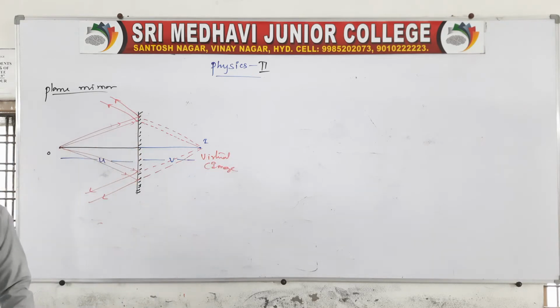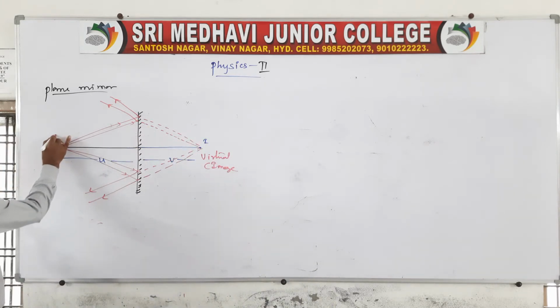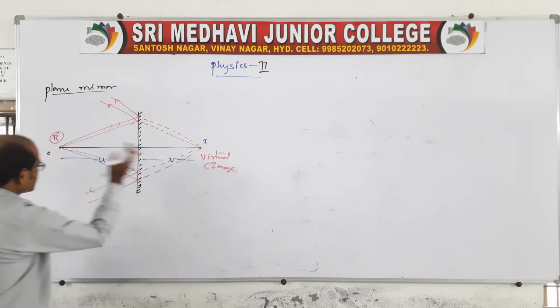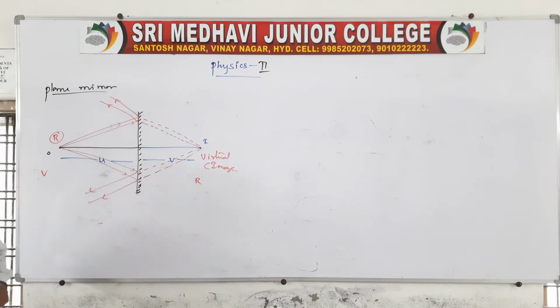A real object always forms a virtual image. Suppose a virtual object forms a real image. A real object always forms a virtual image. Suppose the object is virtual; therefore the image will be real. In the case of a plane mirror, when an object is at O, it is a point object. These are very, very important.